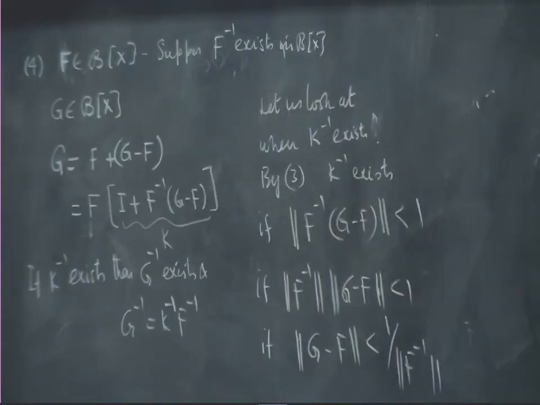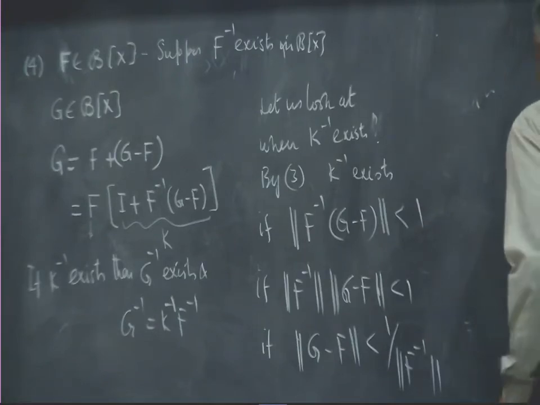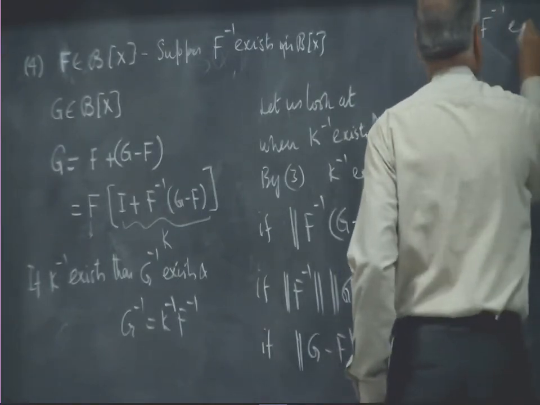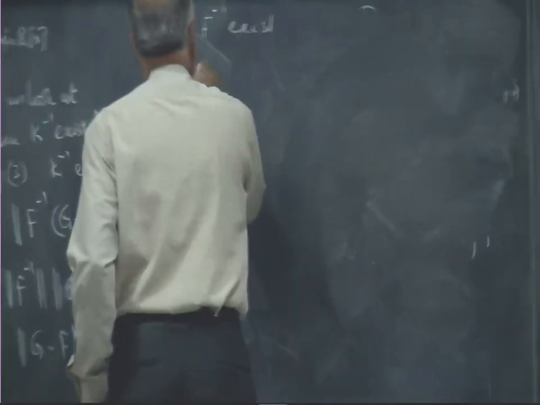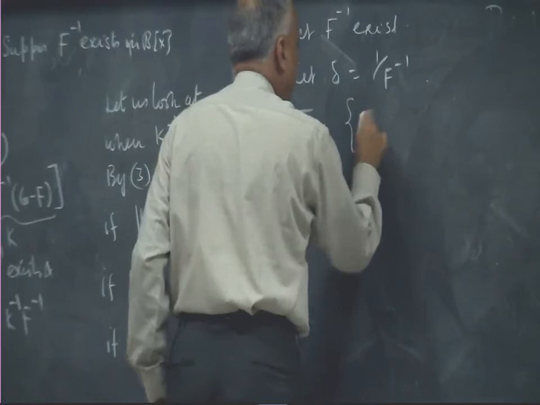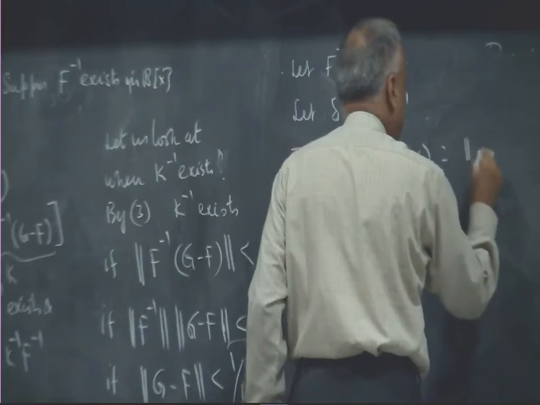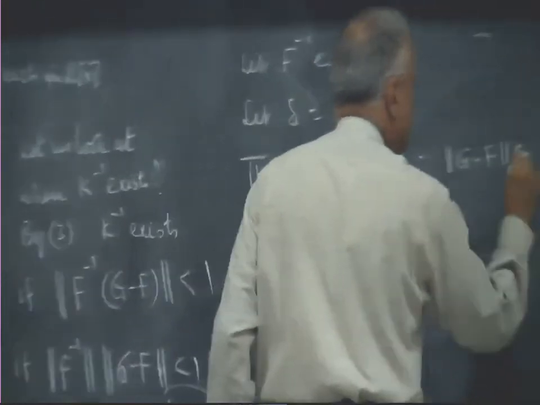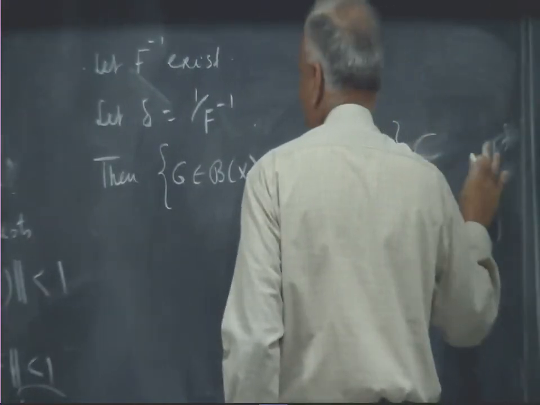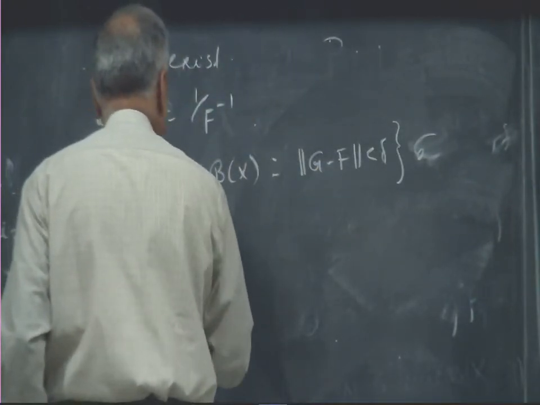Okay, so let me write this. F has an inverse, so let F inverse exist. Let delta be equal to 1 by norm F inverse. Then the set of all G in Bx such that the distance between G and F is less than delta, all G belonging to this set implies G has an inverse.